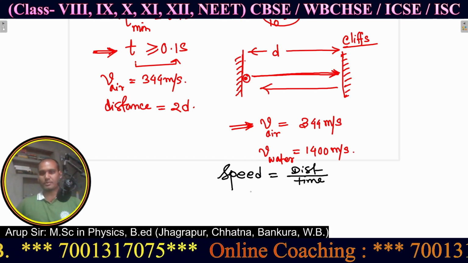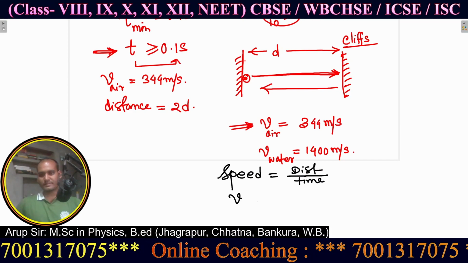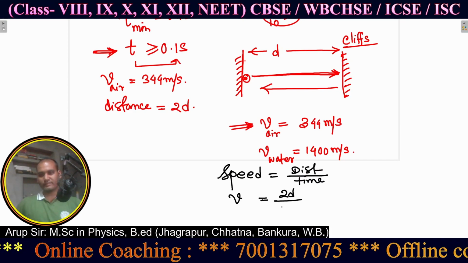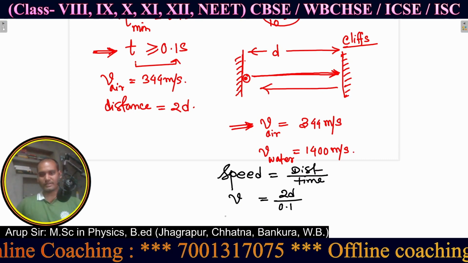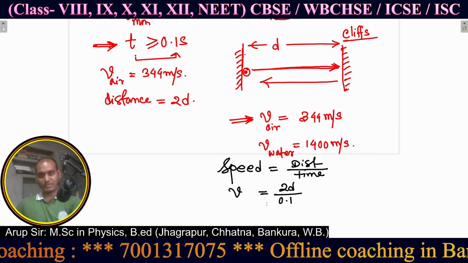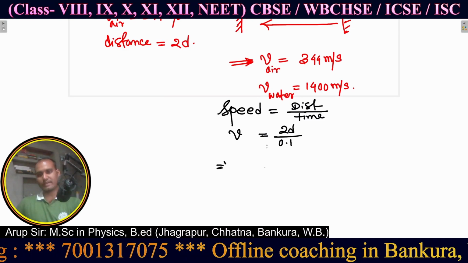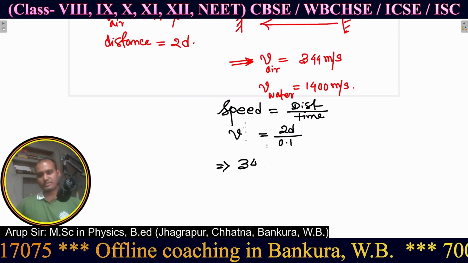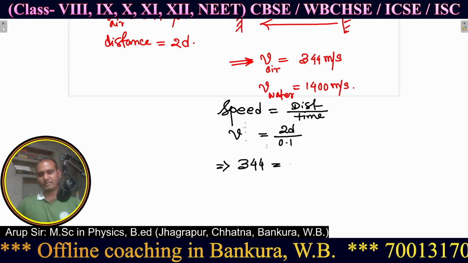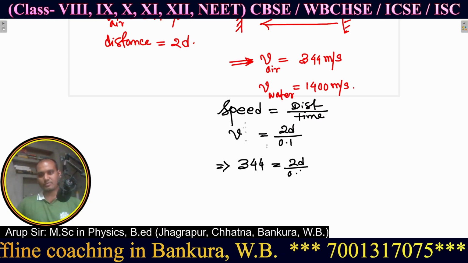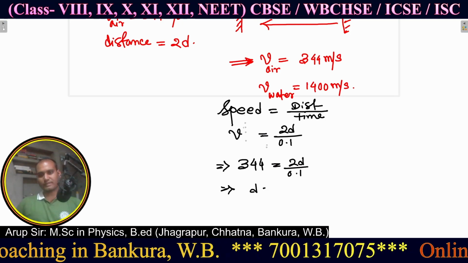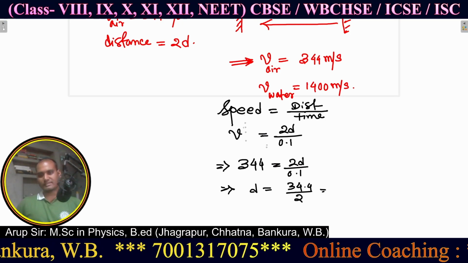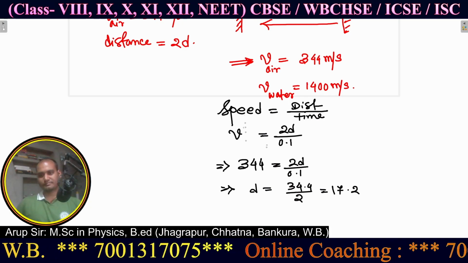So v is equal to distance, here 2d, divided by time, 0.1 second. We need the distance condition, so we put all the values: v is 344 meter per second. So 344 is equal to 2d divided by 0.1. So d will come as 34.4 by 2, which means 17.2 meter.